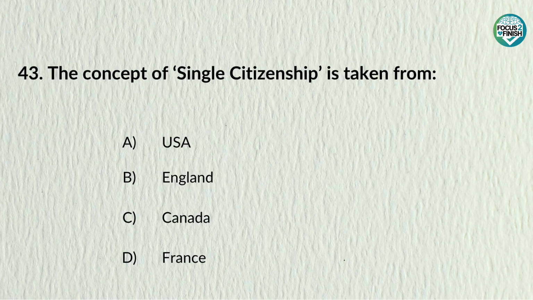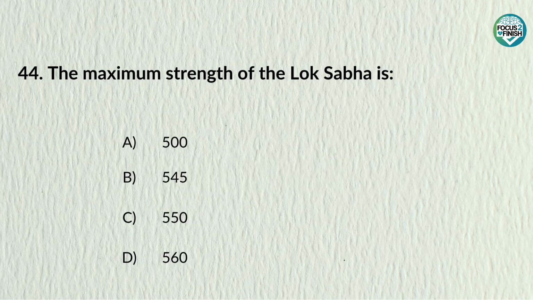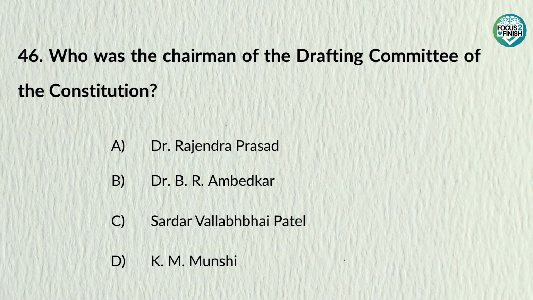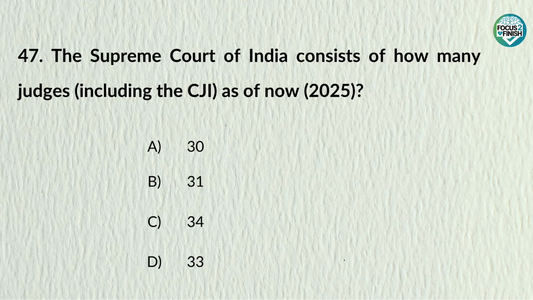Answer: 3. The concept of single citizenship is taken from. Answer: England. The maximum strength of the Lok Sabha is? Answer: 550. In India, the residuary powers lie with? Answer: Union government. Who was the chairman of the drafting committee of the Constitution? Answer: B.R. Ambedkar. And the Supreme Court of India consists of how many judges, including the CJI, as of 2025?